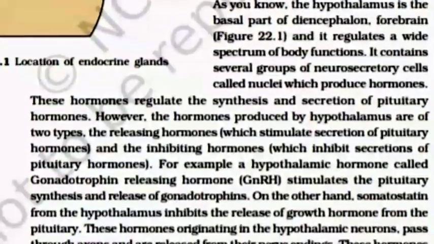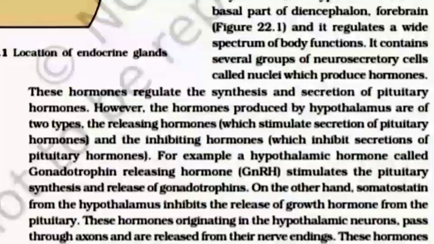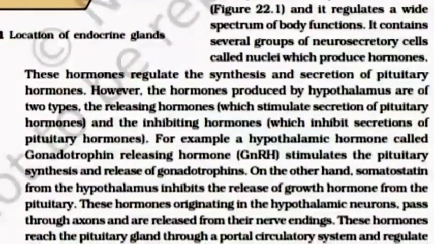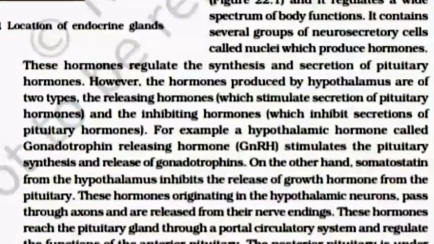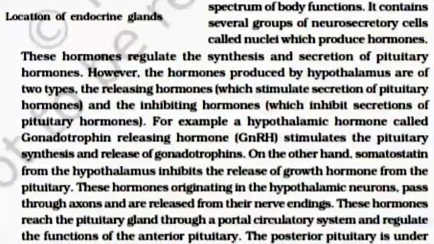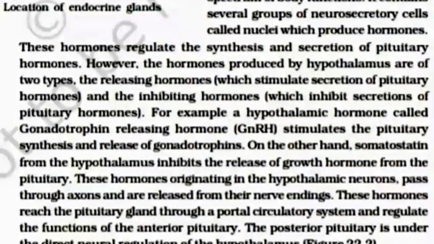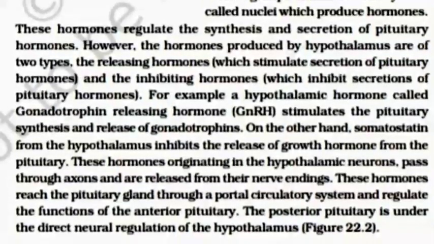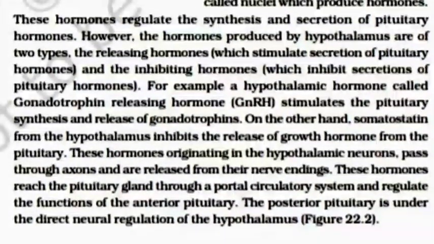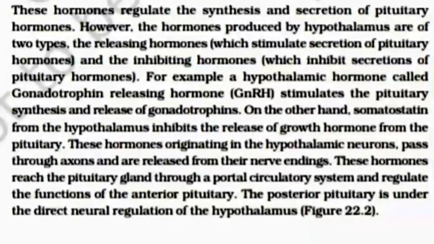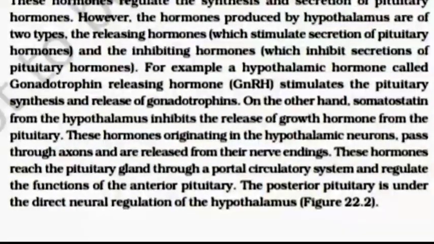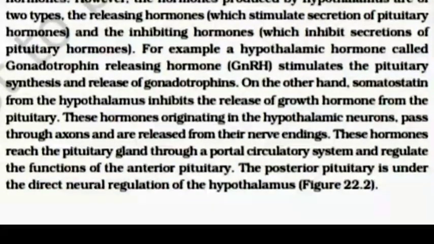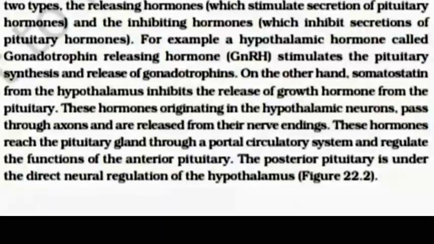On the other hand, somatostatin from the hypothalamus inhibits the release of growth hormone from the pituitary. These hormones originate in the hypothalamic neurons, pass through axons and are released from the nerve endings. These hormones reach the pituitary gland through a portal circulatory system and regulate the function of the anterior pituitary. The posterior pituitary is under the direct neural regulation of the hypothalamus.